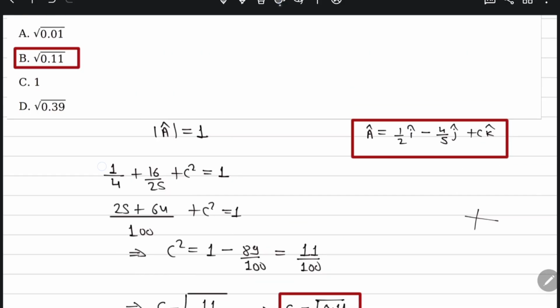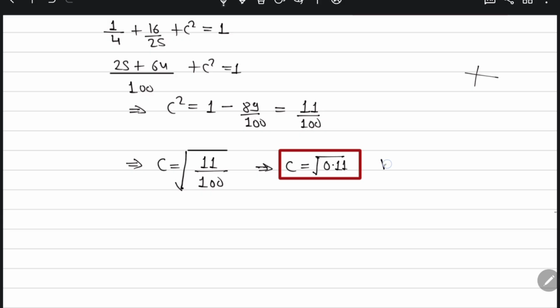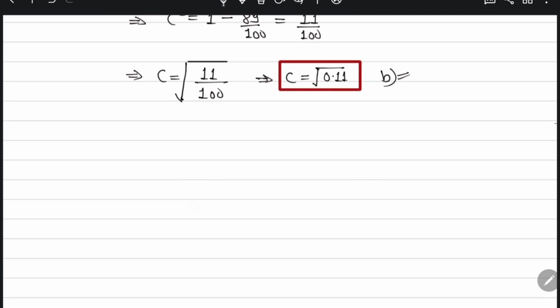So which option is correct? Option B is correct. Are you getting my point? You don't have any doubt now? If you have a doubt, you can ask me. These are basic questions.